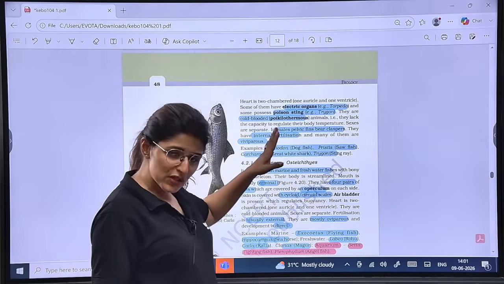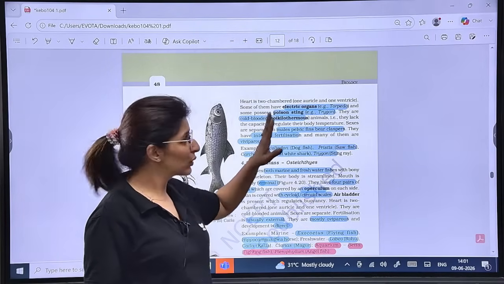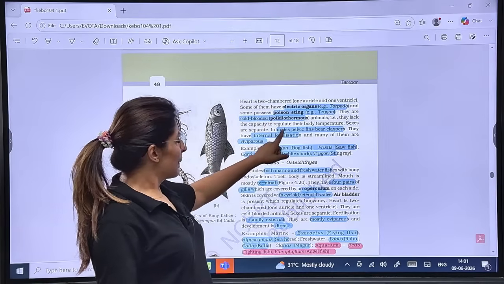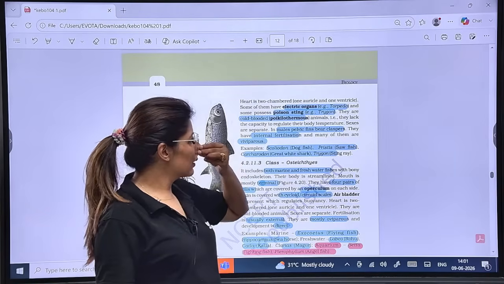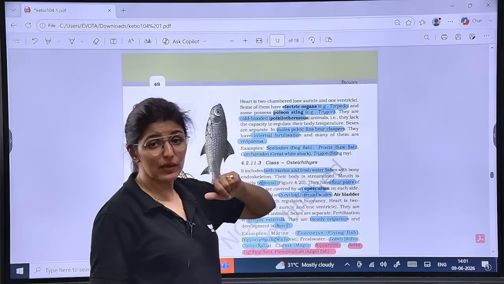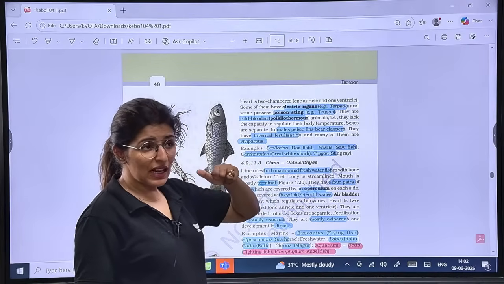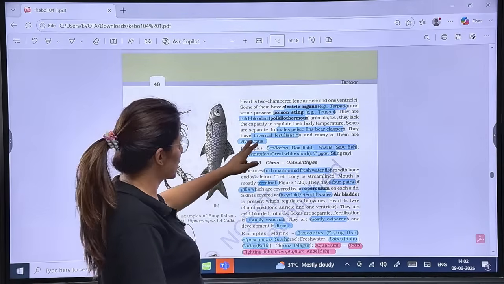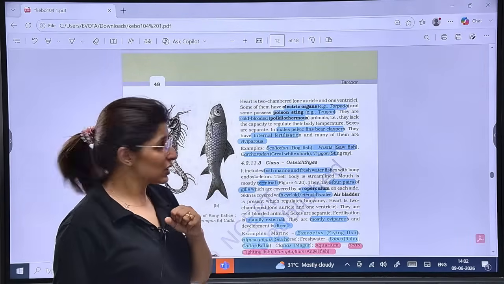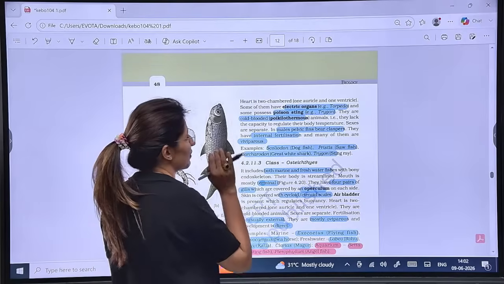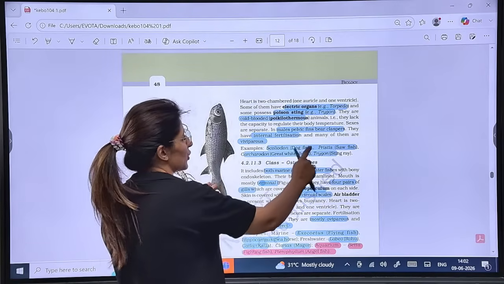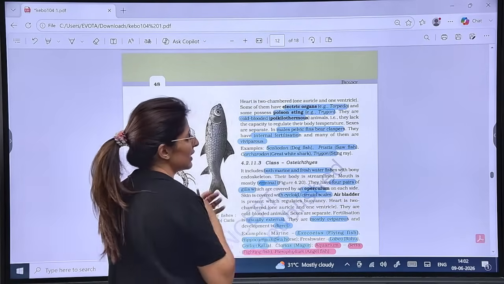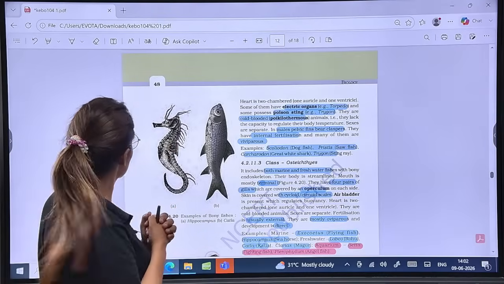They're all fishes, be it cartilaginous or bony, they are all cold-blooded. In males, pelvic fins will bear claspers. These claspers are present near the pelvic fins and they help in holding the female during copulation. They show internal fertilization and many of them are viviparous. Is that clear? Scoliodon, Pristis, Carcharodon and the Trygon. You should know their common names as well.